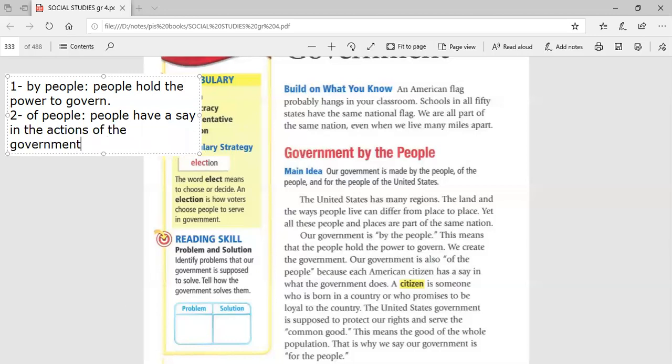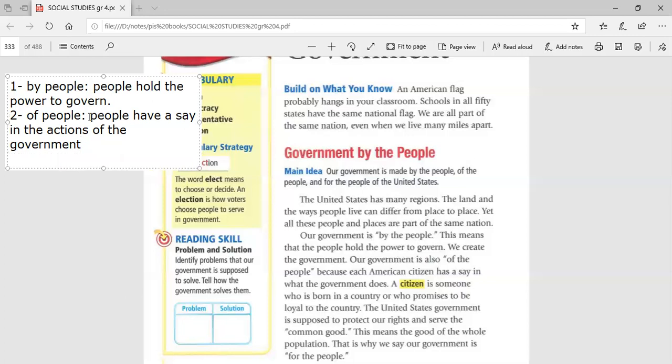Okay, so here is, guys, it means that for any actions taken by the government, people have a say, and if the people refuse or reject these actions, they can express their opinion freely. So if the American government takes any action and a group of people refuse these actions, they can assemble or gather and say no to these actions. This is the meaning of of people. It means that people have a say in the actions of the government, they can express their opinion freely, and if they refuse any action taken by the government, they can say no.